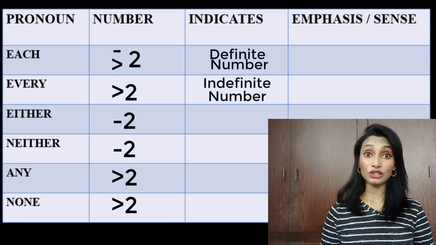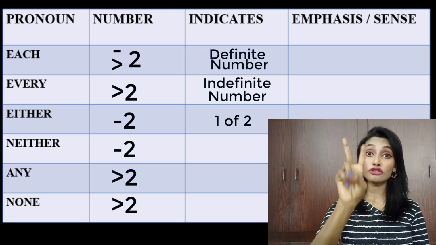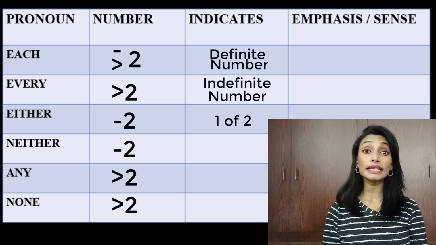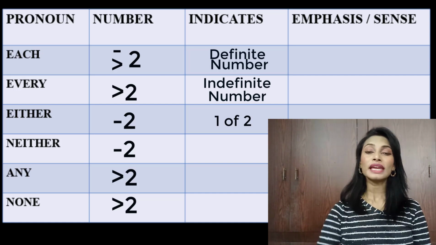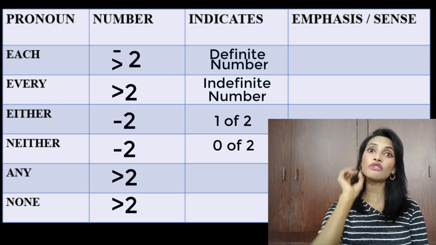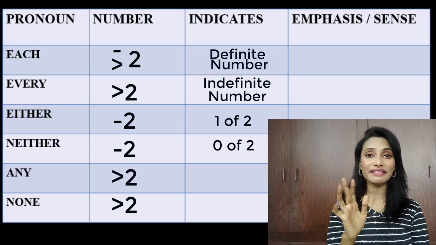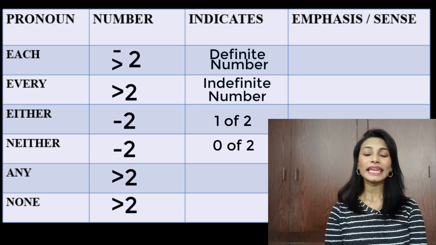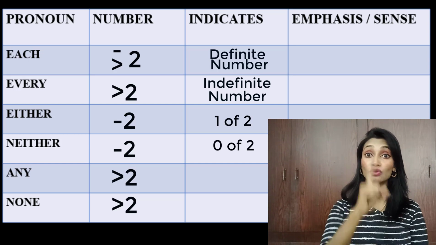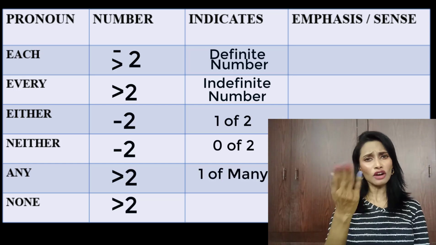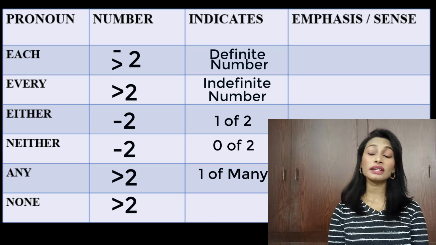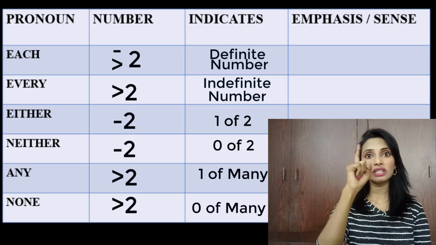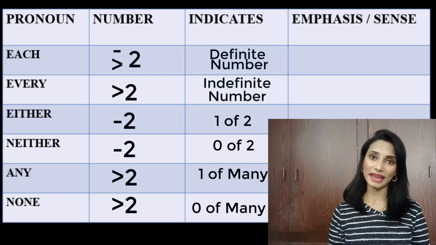And either is used to indicate one of 2. Either of you is correct. It doesn't mean 2. One of the 2. Neither, 0 of 2. Neither of you is correct. Not even 1. Any can indicate one of many. Any of you can answer. That means one of many. None of you could answer this. Not even one of many.